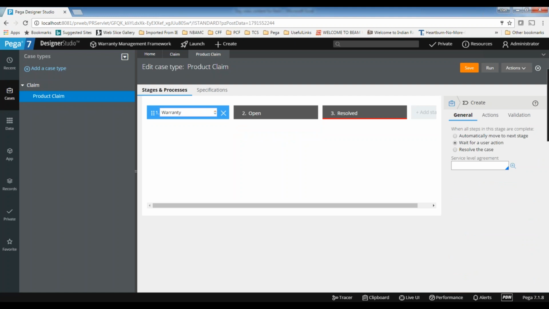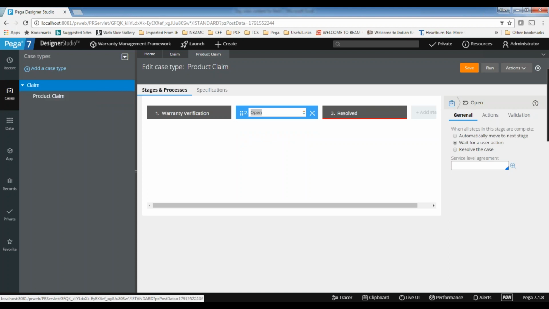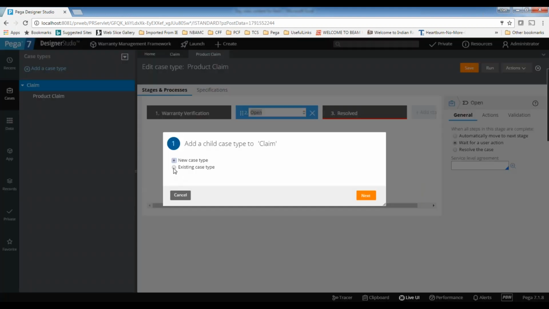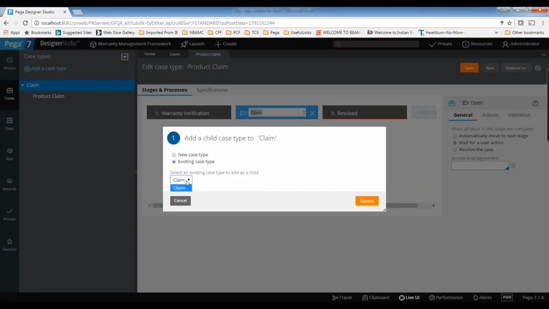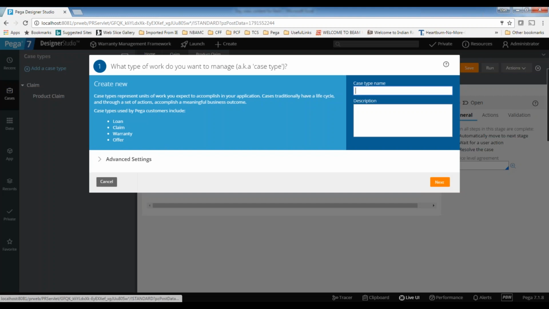Suppose another case is already available. We wanted to add that, suppose B case, to A case as a sub case. How could we do that? Just click on it, and it is doing the same thing: add a child case type and existing case type. It displays all existing case types. Let's say some temporary case is available.